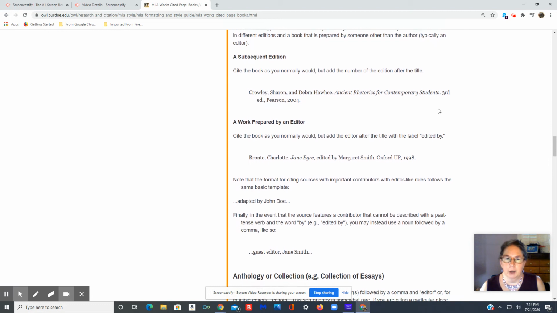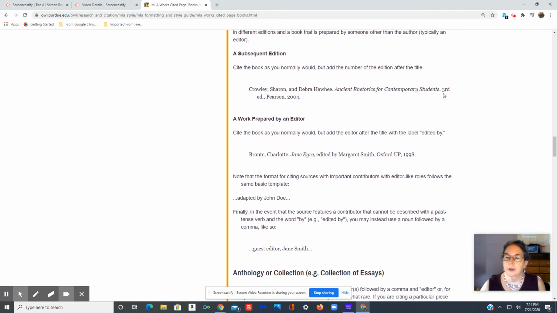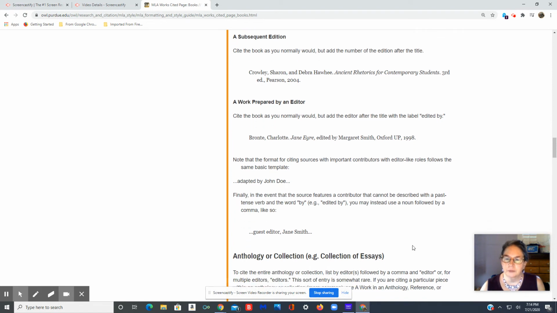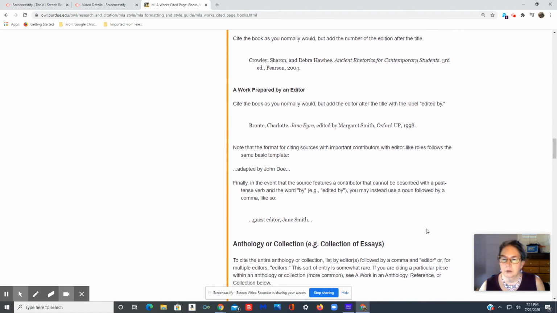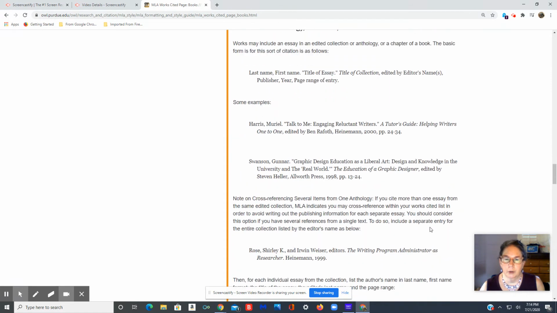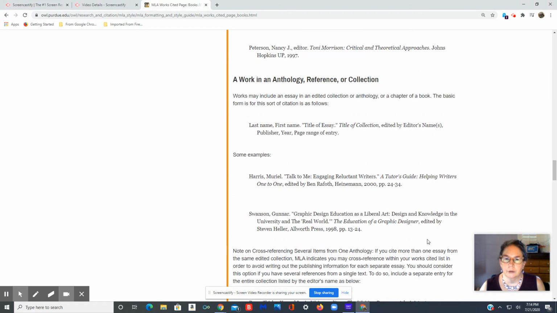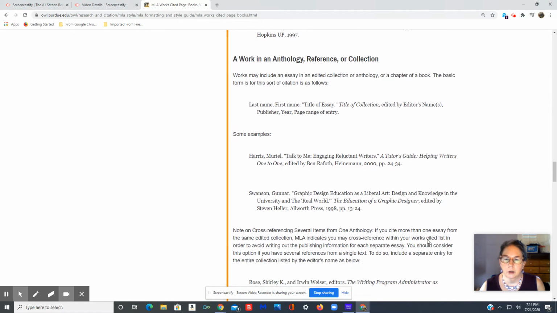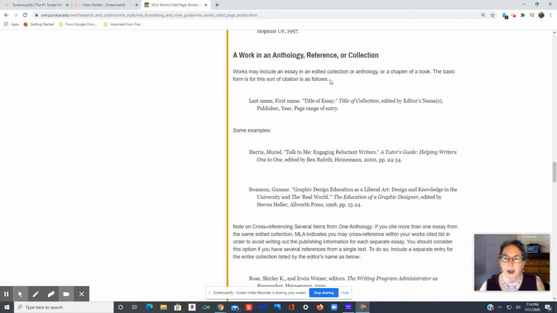Editions are pretty common among textbooks, as you know. If there's a third edition or a seventh or a 12th, you would say that after the title. If a book has an editor, it was prepared by an editor, that's going to go after the title. I want to go into the most relevant ones. Like an essay in a collection or anthology or a chapter of a book.